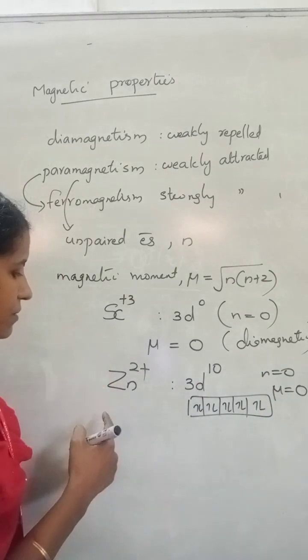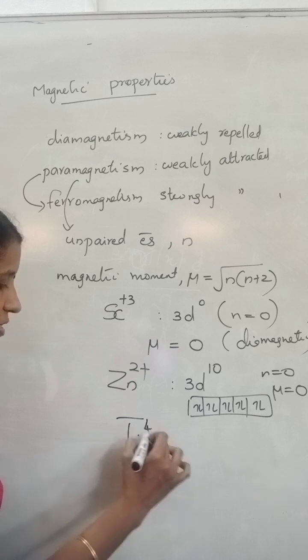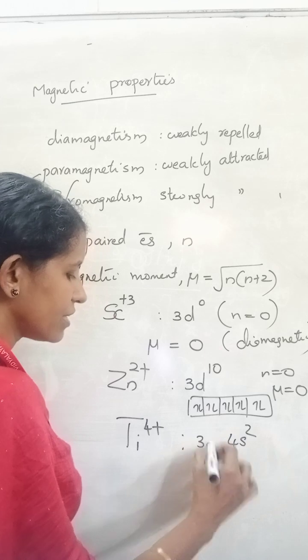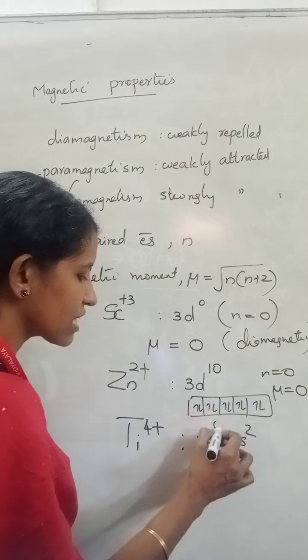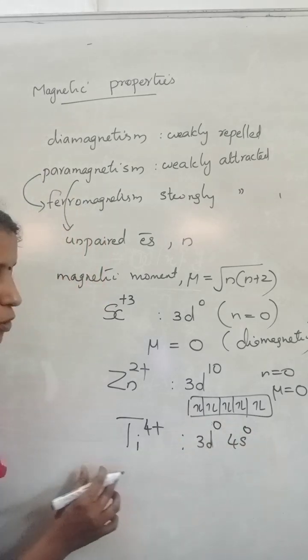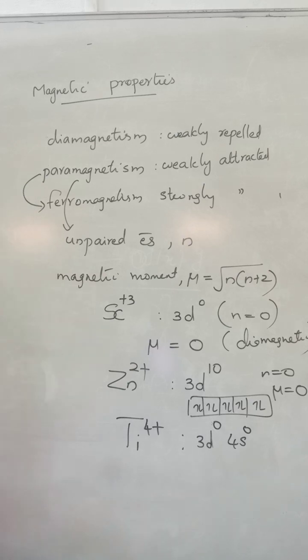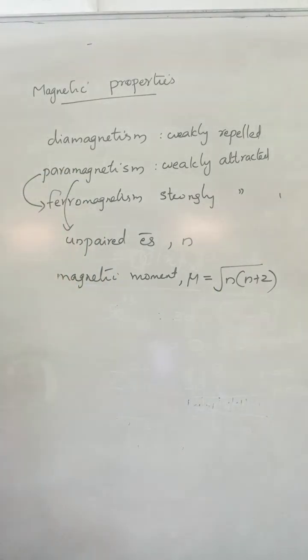Scandium 3 plus, zinc 2 plus, another example titanium 4 plus. Titanium's electronic configuration is 4s2 3d2. If 4 electrons are removed, its configuration is 3d0. No unpaired electrons, and this is also diamagnetic. All the other metal ions in the 3d series are paramagnetic because they contain one or more unpaired electrons.